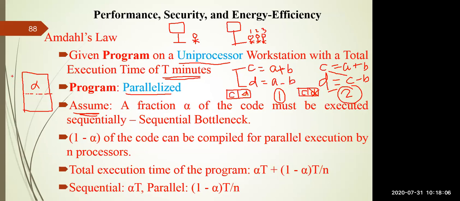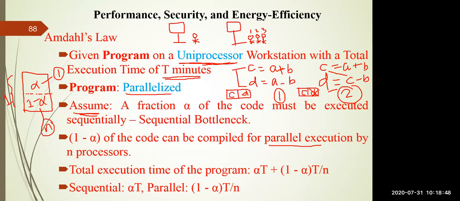For example, if I take the entire code as 1, then I can say 1 minus alpha of the code can be compiled for parallel execution. But alpha code is restricted to only sequential execution. Next, assume that in sequential processing you have a uniprocessor system. So in order to execute this alpha set of instructions, you have exactly one processor, that is your uniprocessor system. But in order to execute 1 minus alpha, you are going for parallel execution. So I am giving n number of processors where n is greater than 1.